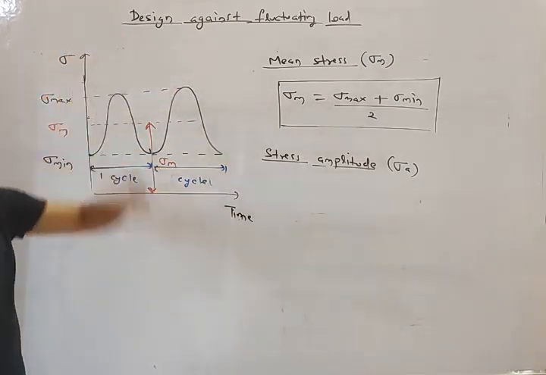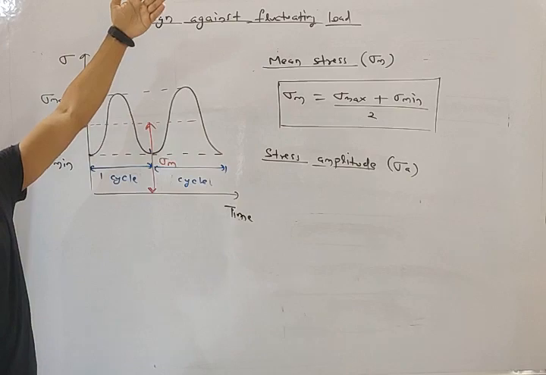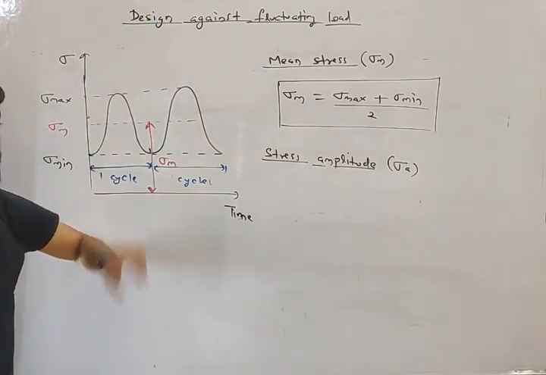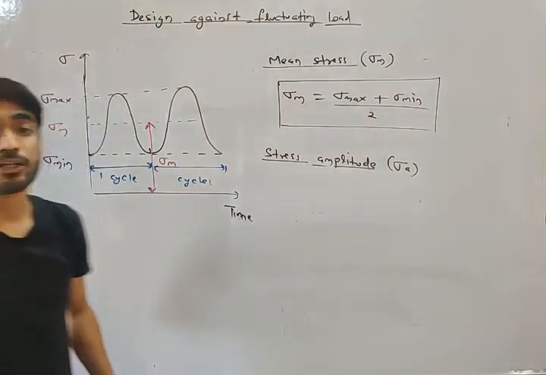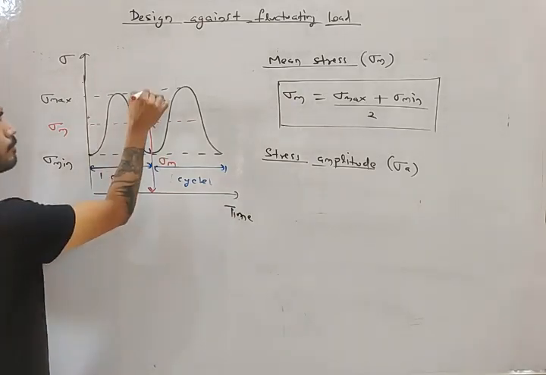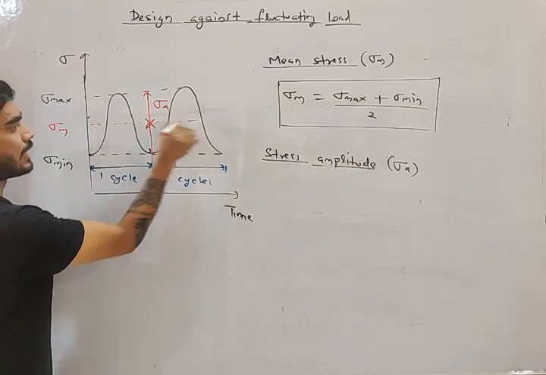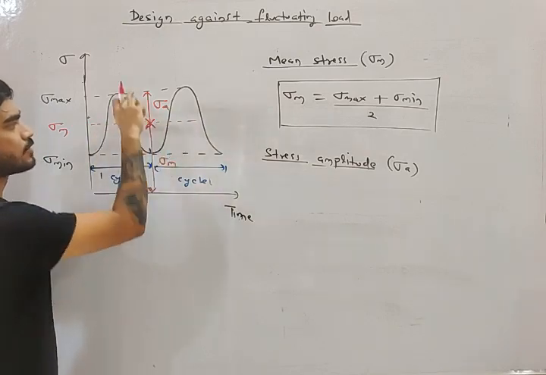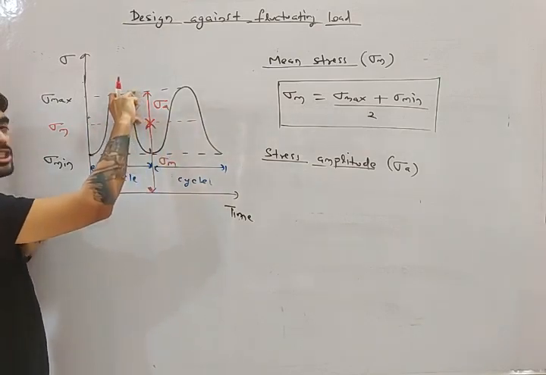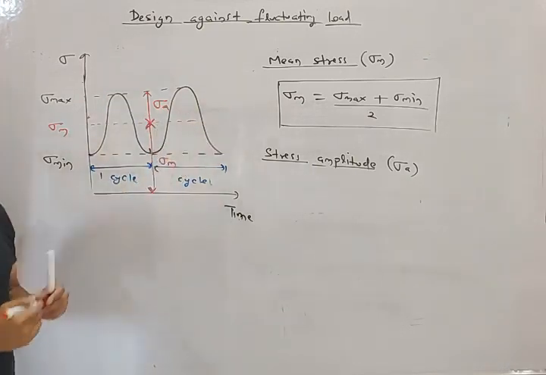So how much it is going above and how much it is going below, that is stress amplitude. This is the center, and it is going above the center by this much. Then this is the stress amplitude.